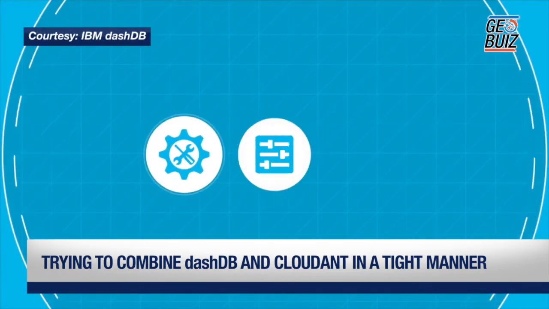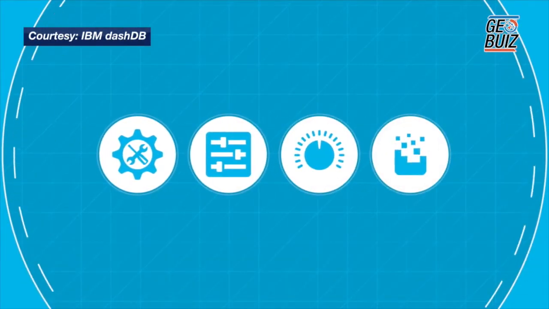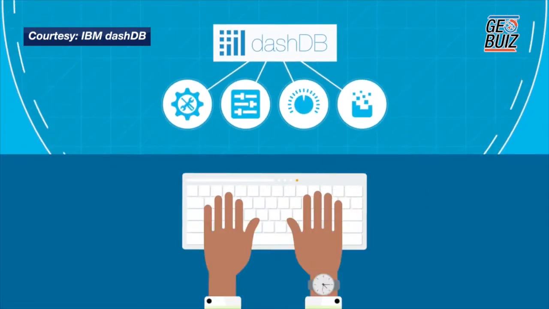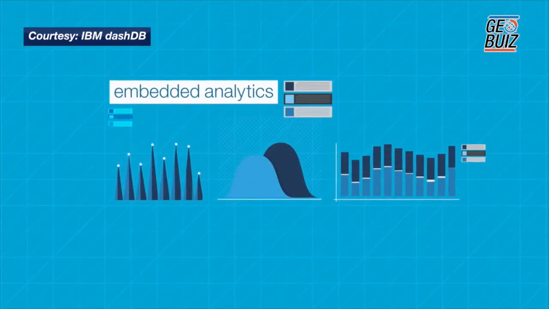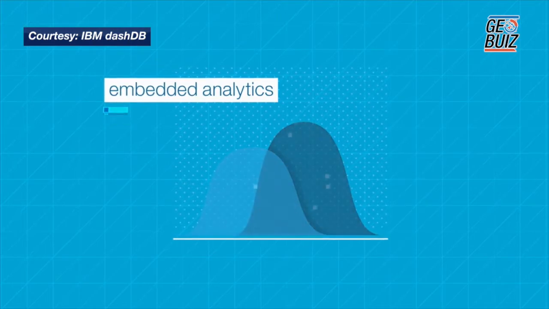So one of the things that we are doing is to combine dashDB and Cloudant in a very tight manner. You can build your mobile applications, let them store their data in Cloudant, and leverage the integration feature between those two to automatically discover the schema and the geospatial data in these JSON documents, and generate geospatial data types in dashDB automatically, with an ongoing replication between the two. So pretty much for free, you automatically get the ability to analyze all your data that comes from mobile applications.